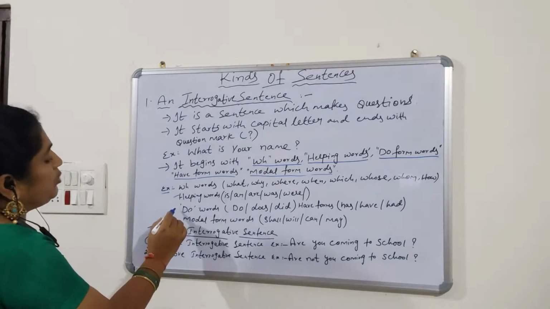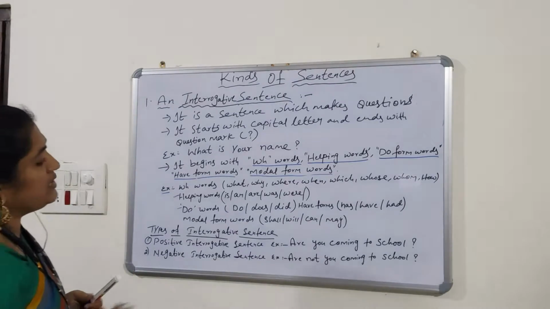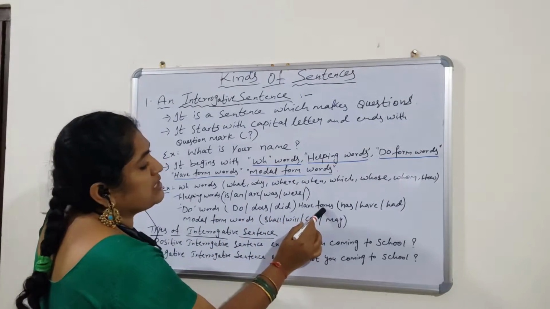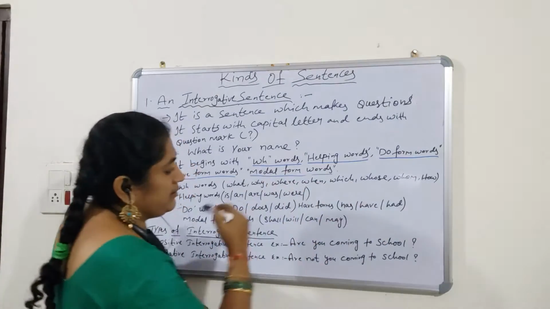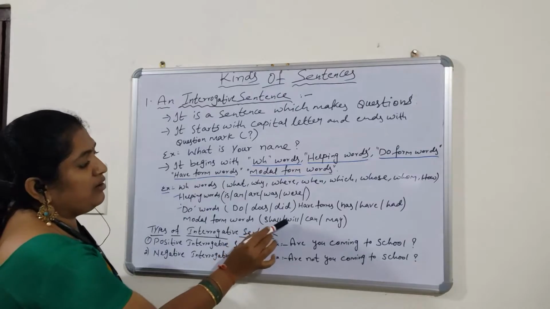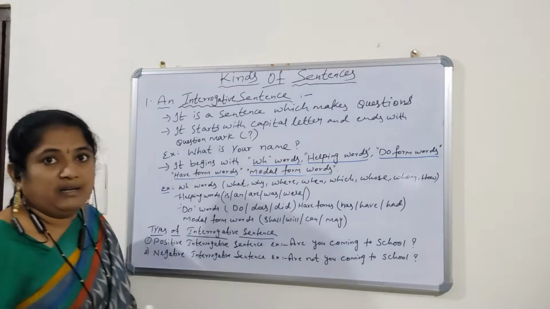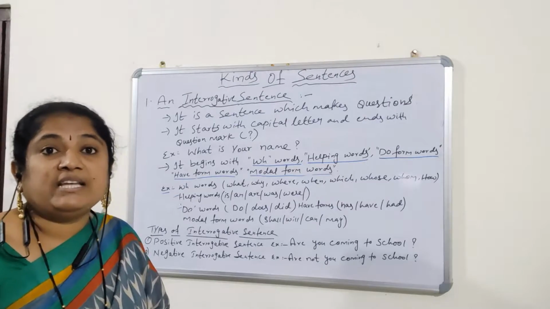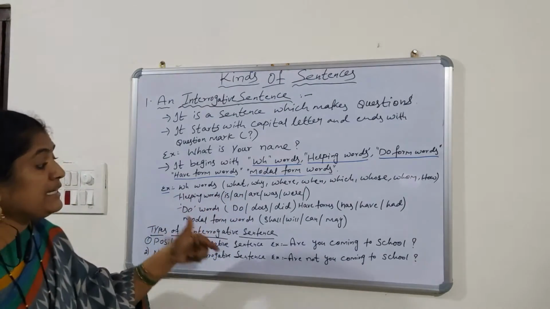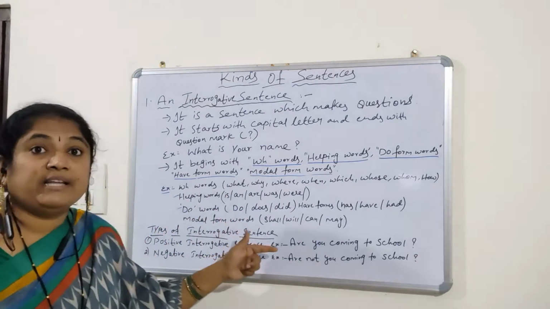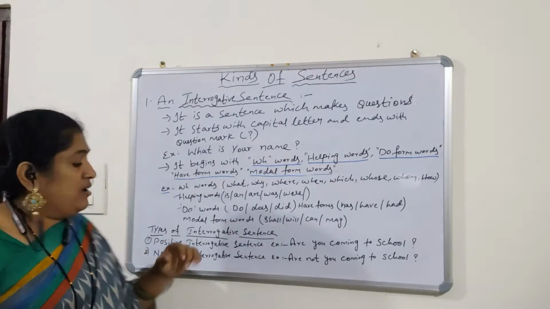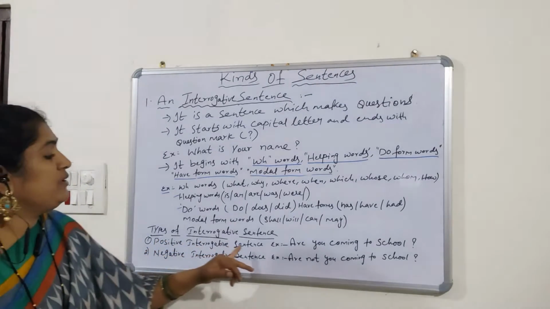Fine. By using do words: do, does, did. By using have form words: has, have, had. And in the last, by using modal form words: shall, will, can, may. Okay. In our next video, we will see how we can make questions by using these words. Fine. Now let us see the types of interrogative sentences. In interrogative sentences, we have two types. First one, positive interrogative sentence.